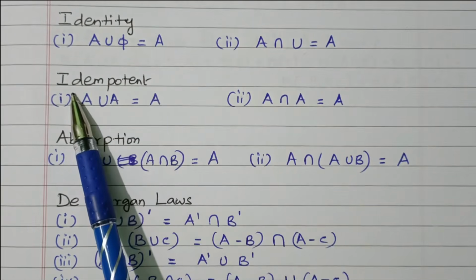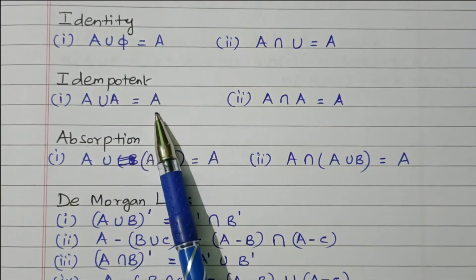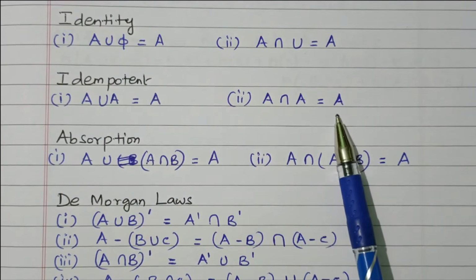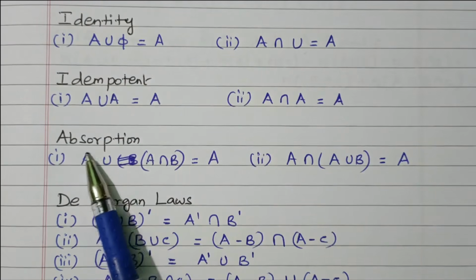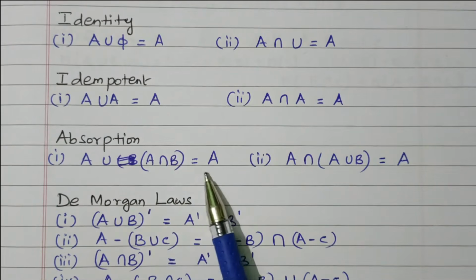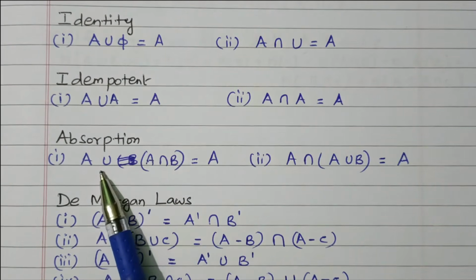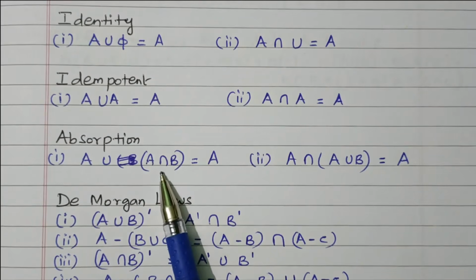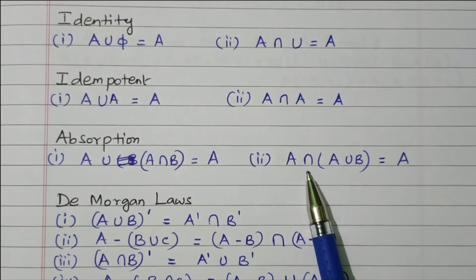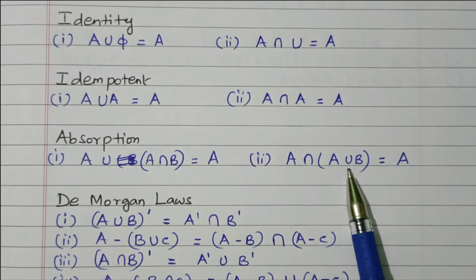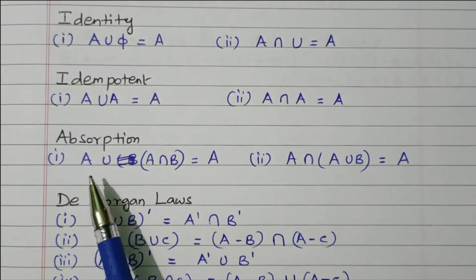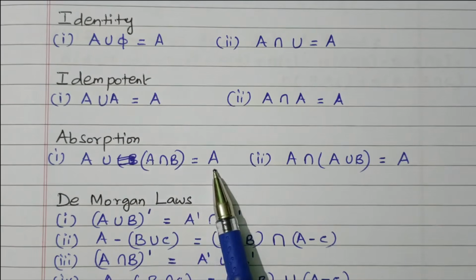Then idempotent, that is A union A equal to A. While combining A with A, it will give A only. A intersect A also A, right? Both are equal. Then absorption, A union of A intersect B equal to A, right? While A union A intersect B, we will get only again A only. Similarly, A intersect of A union B, that will give also A only. So this property we can use while solving the problem. A union B intersect B will give A only.